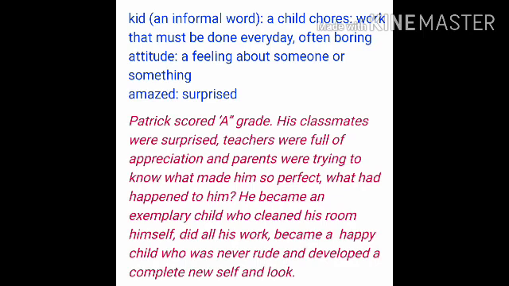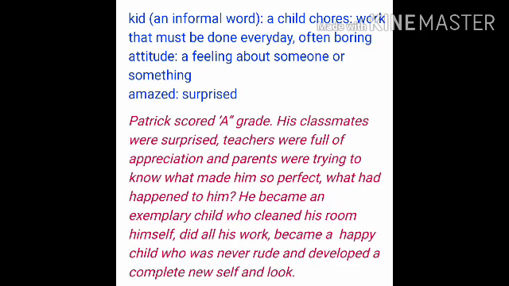Definitely, if you are the topper of your class, then your teacher will appreciate you. Or if you were an average student and you have secured an A plus in your exam, then definitely the teacher appreciates that person. Right or wrong? Yes. So here, the same thing happened with Patrick. He is being appreciated by each of the teachers because he secured an A grade.